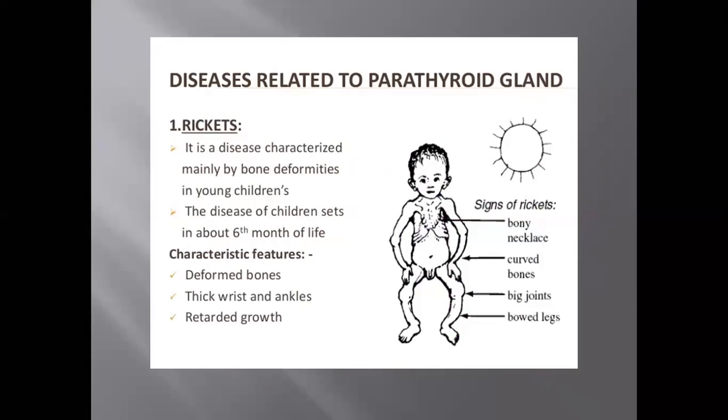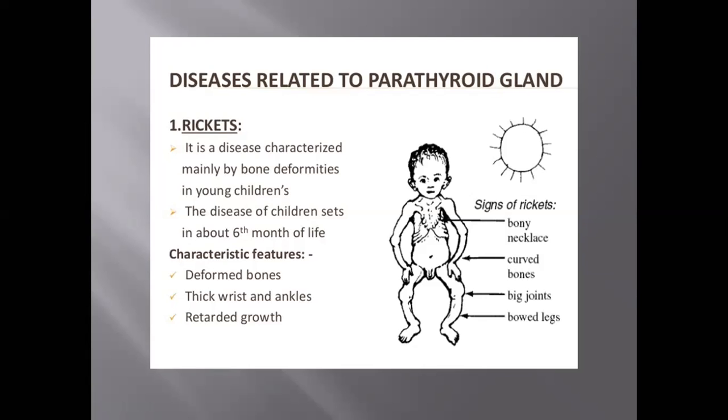It increases the level of calcium ions in the blood. Okay. Now tell me, what was the function of the calcitonin? You remember? That decreases the calcium in blood and promotes the calcium in bones, right? But the parathormone is the opposite of calcitonin. It works oppositely, right? What does it do? It increases the level of calcium ions in the blood. It means the parathormone is responsible for increasing calcium level in the blood.